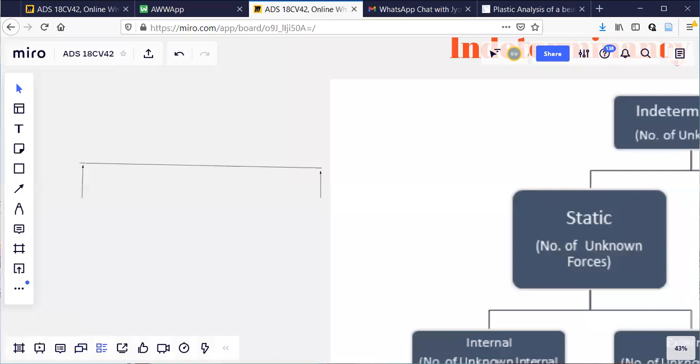Somebody can try. What do you mean by a hinged end? How many unknowns are there, and on what basis can you say that many unknowns are there? Anybody can try.